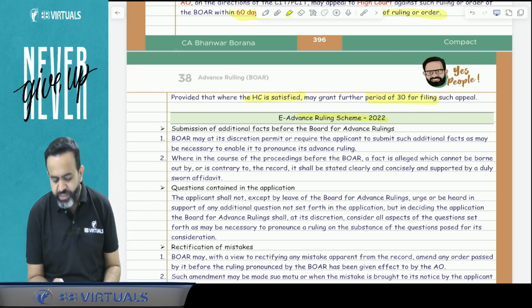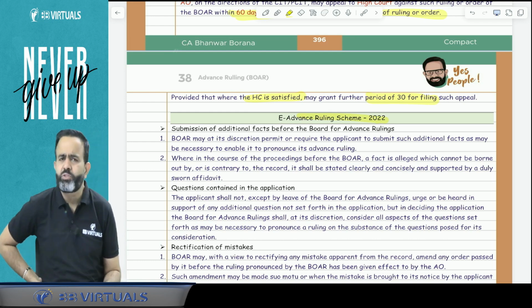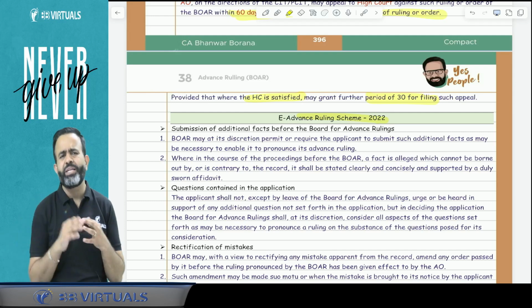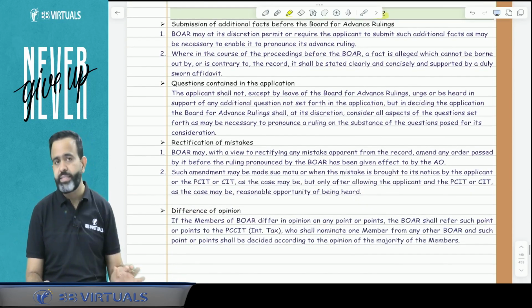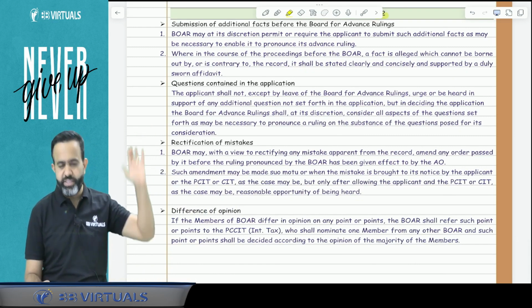Now guys, the E-Advance Ruling Scheme 2022 is not applicable in your examination, but there are certain 3-4 points that are covered by the ICAI in their module. So I have also covered these points here.